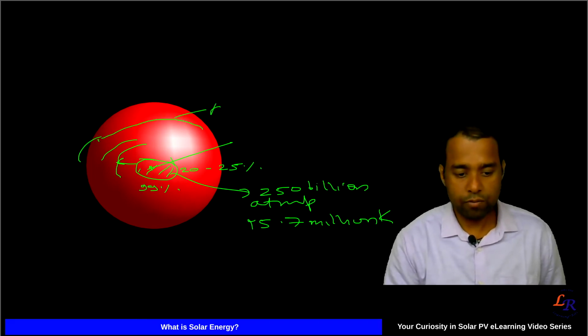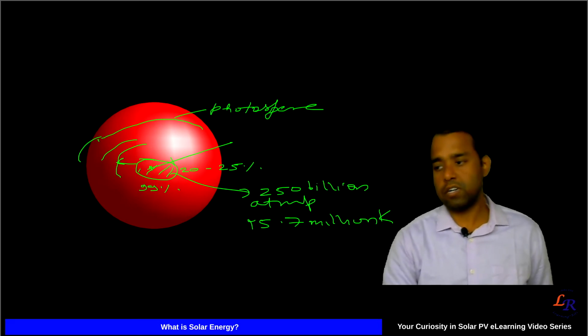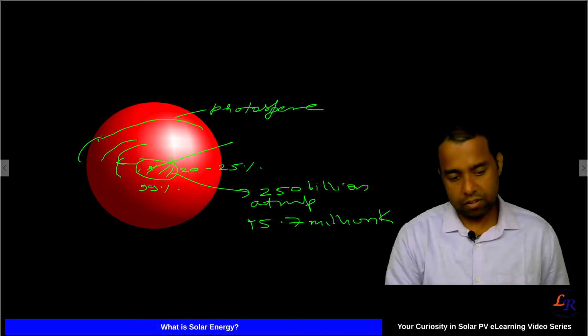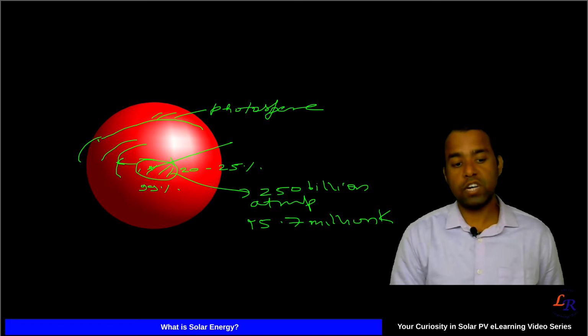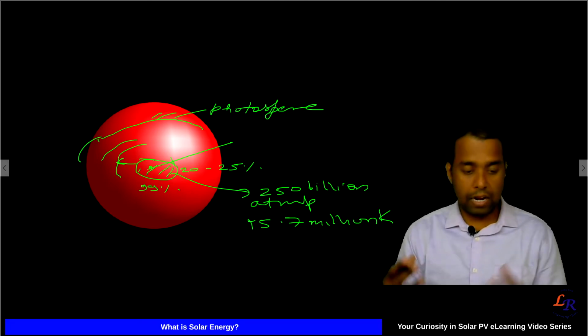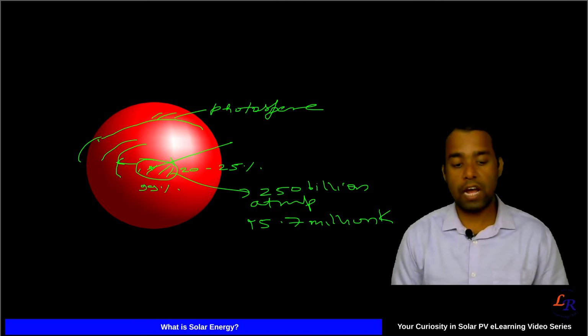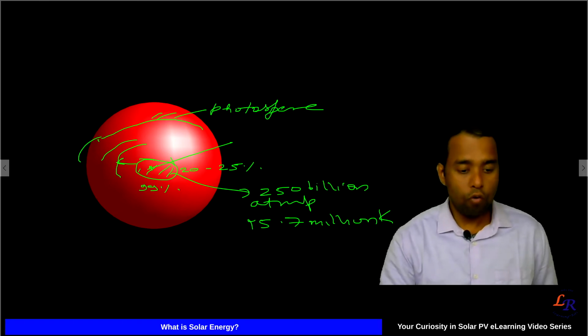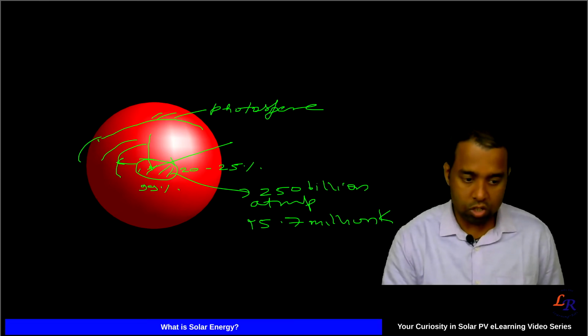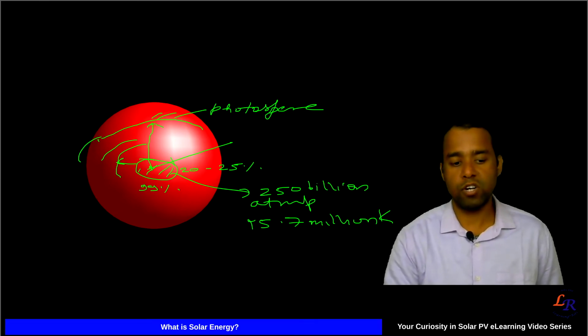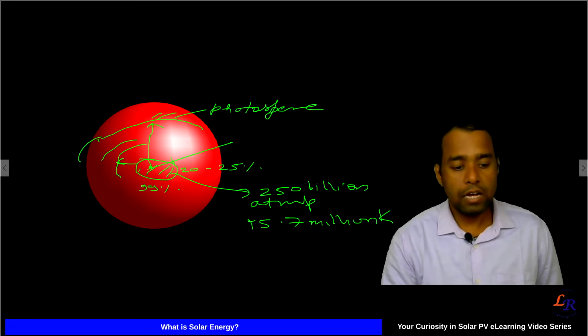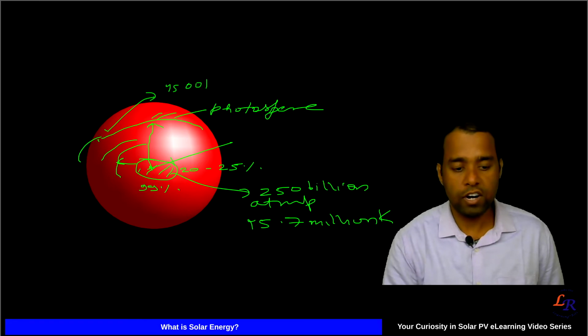This is the deepest region which we can see, from where the energy is actually coming to Earth. When you move from the core towards the outer layers to the photosphere, the temperature goes down, and at the photosphere the temperature is somewhere between 4500 Kelvin and 6000 Kelvin.